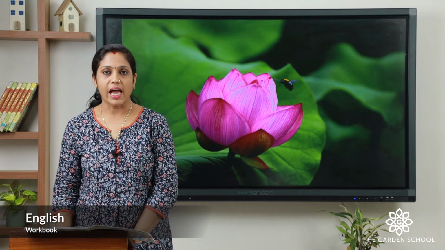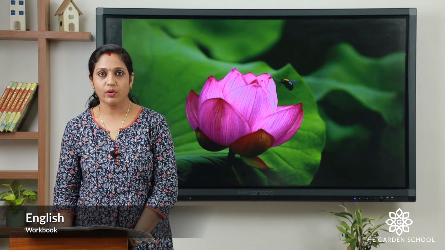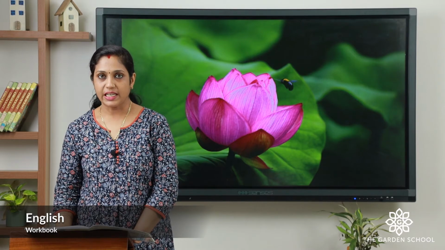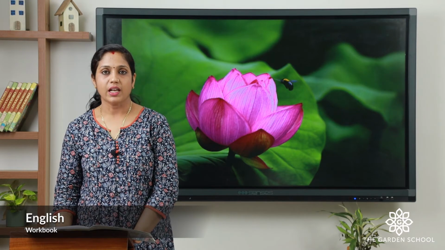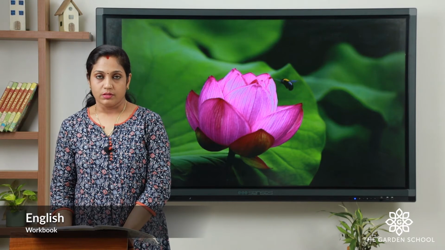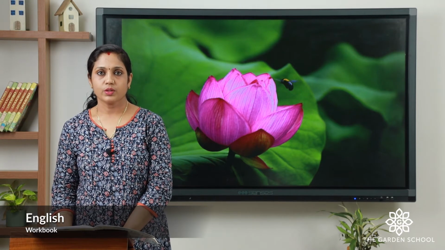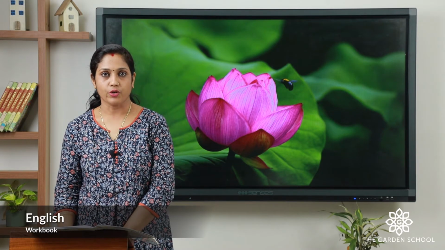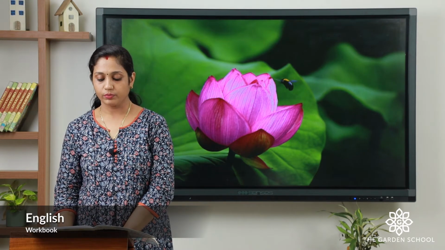In the picture, animals and their young ones have been given. You have to match lines. One has been done. Sheep, lamb. Like that, you can draw lines from the animals to their young ones. So, hope you have done it. So, what is the young one of a tiger? It is a cub. So, draw a line to cub.